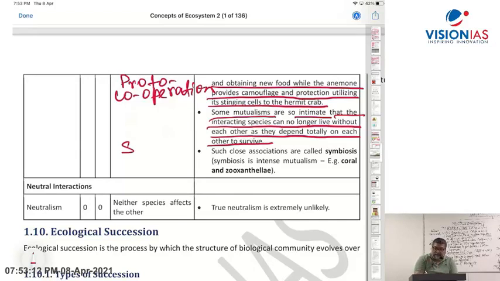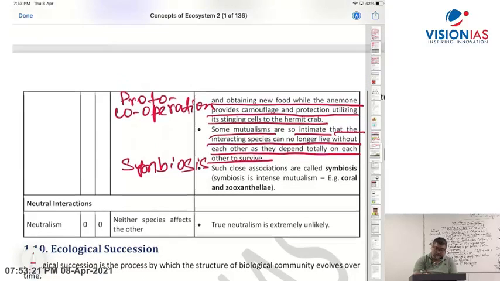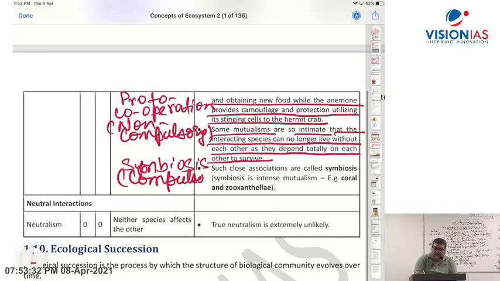So here, in symbiosis, you require compulsion. Proto-cooperation, no compulsion. So I can say proto-cooperation is non-compulsory mutualism, whereas symbiosis is compulsory mutualism. And a good example is coral and zooxanthellae.